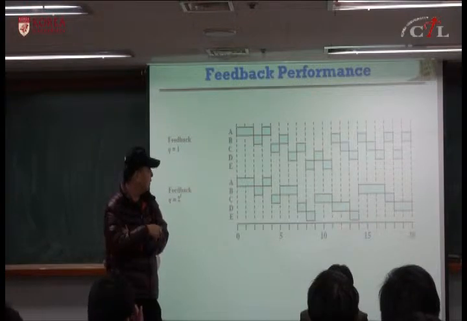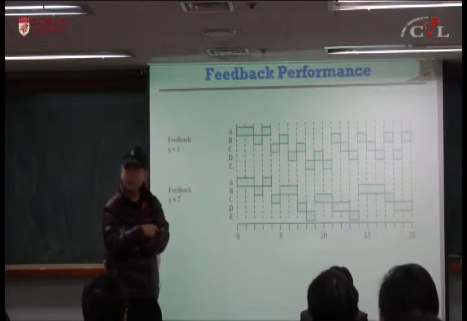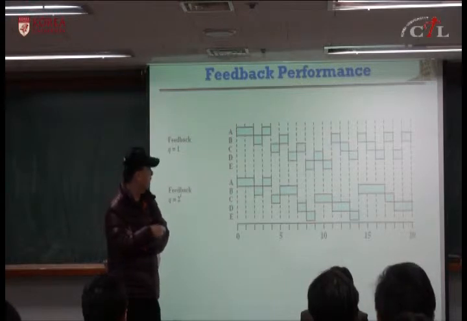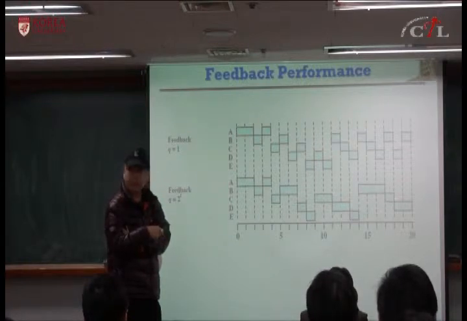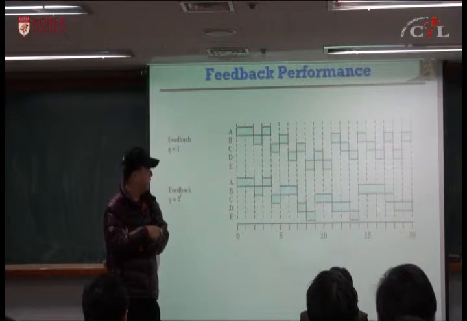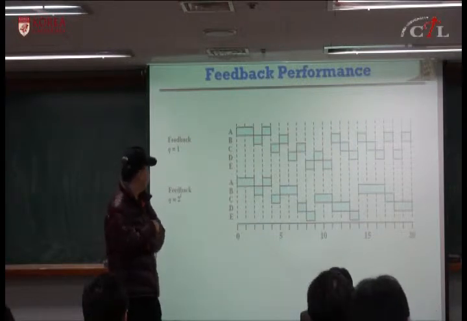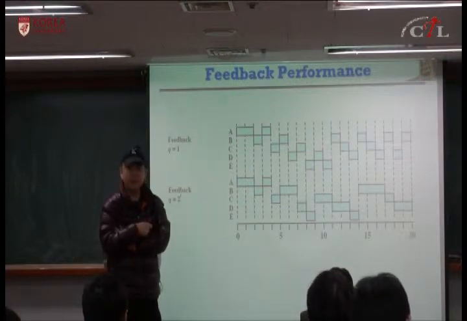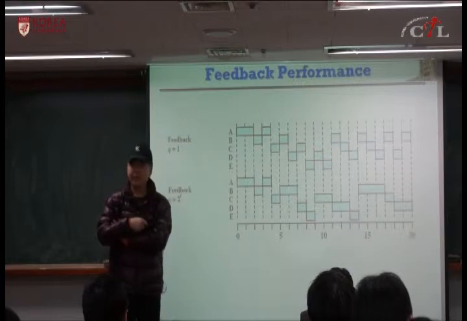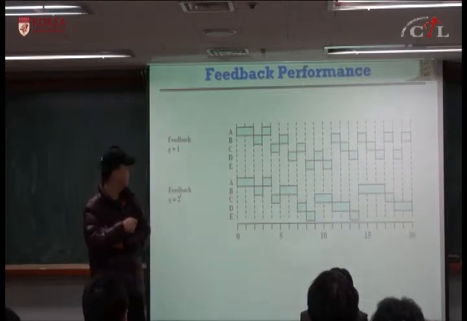Then going back to B, because all got 2 rounds of CPU time, and this time it's trying to assign 4, but after 3 it runs to completion. C runs to completion with an extra time unit, and D runs to completion. And this is feedback scheduling with time slice equal to 2 to the power of i instead of 1.